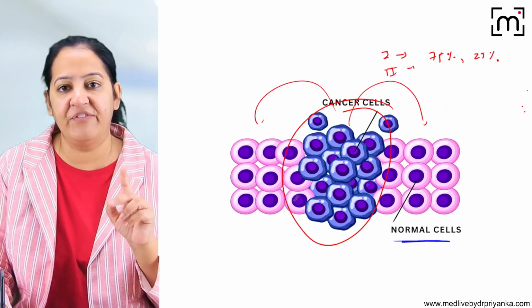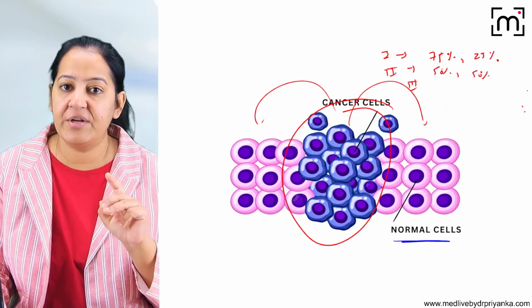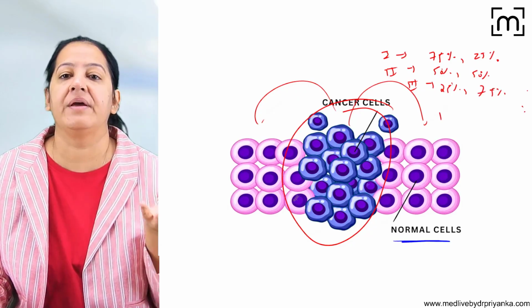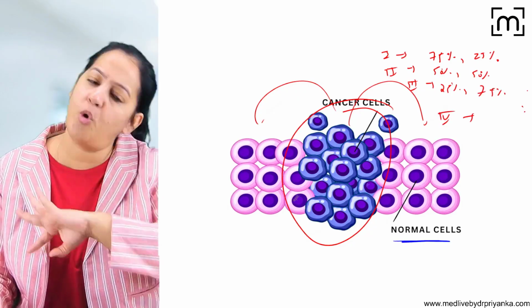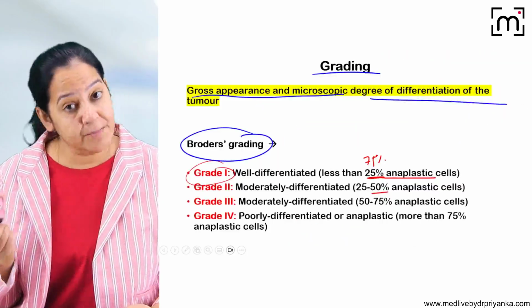If it is 50-50, 50% resembling and 50% anaplastic, it is grade 2. In grade 3, only 25% are resembling, but 75% are different. It is grade 3. And in grade 4, the maximum are different, although not necessarily all 100. More than 75% anaplastic is grade 4. This is Broder's grading system.